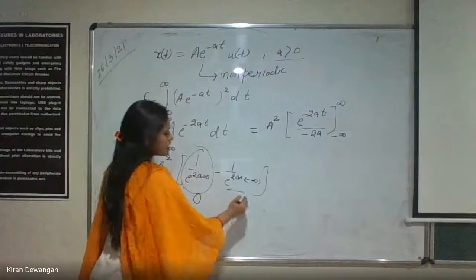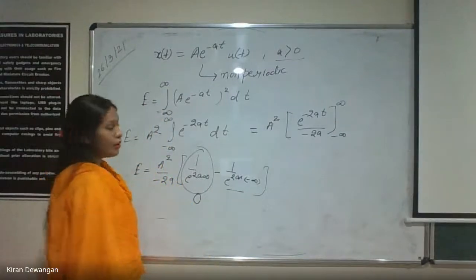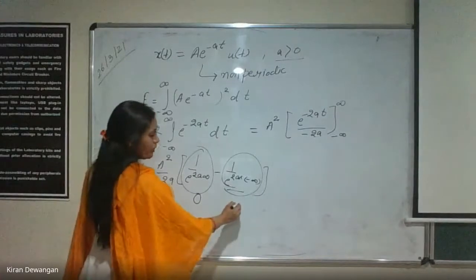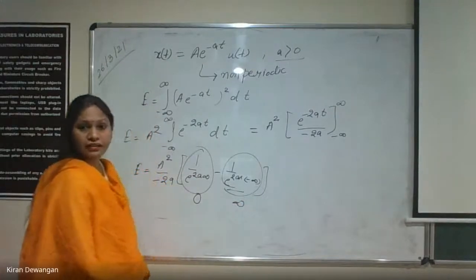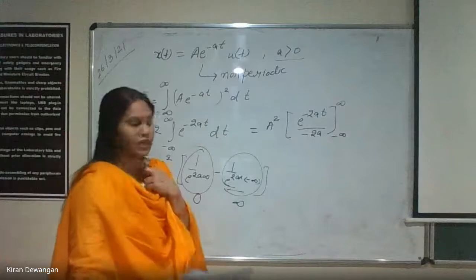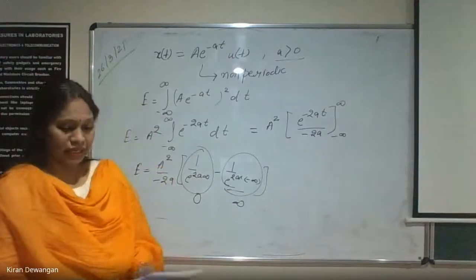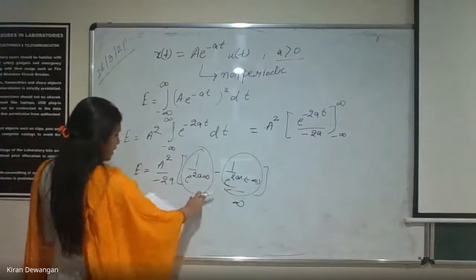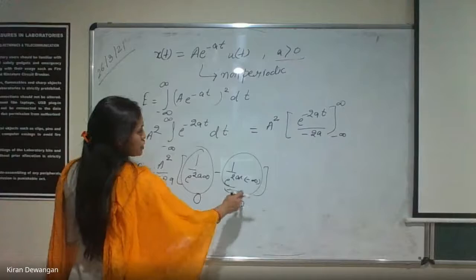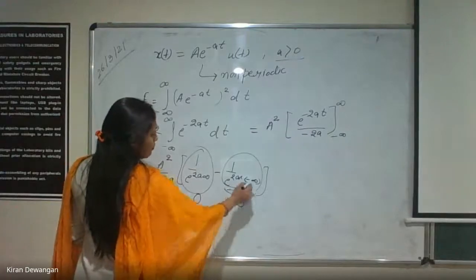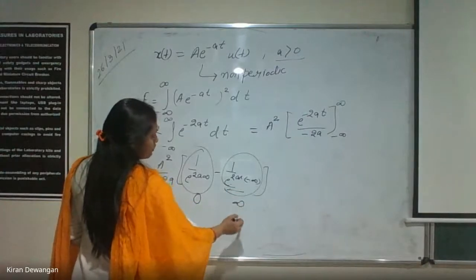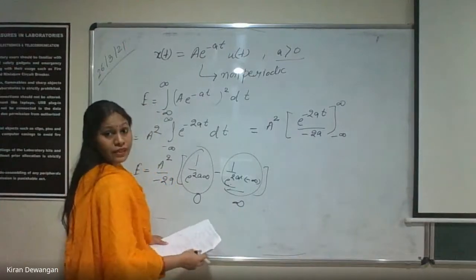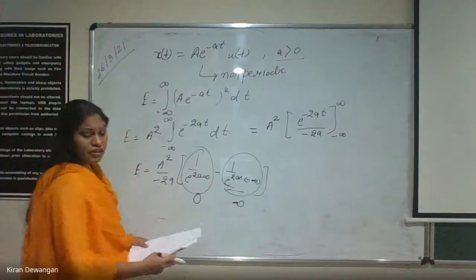And what about this? This is e to the power minus infinity. This value will be infinity, right? This value will be infinity. So it is exactly 1 by e to the power infinity, and this value will be e to the power minus infinity, and e to the power infinity or anything, it will be what? Yes, tell me students fast.